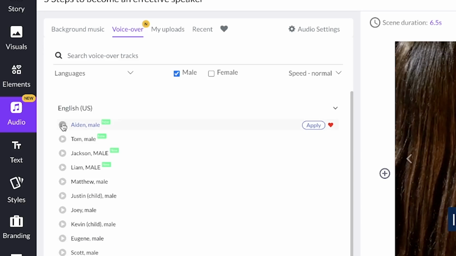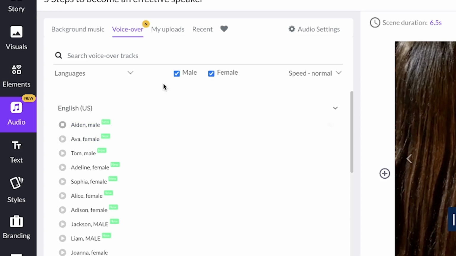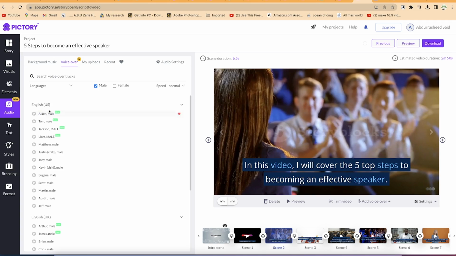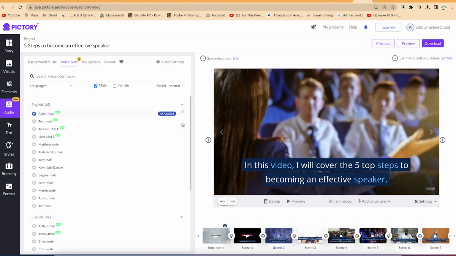Okay, so let's try one and see. This is a male reader. So let's try and preview. Welcome to Pictory. It has been shown that video increases conversion rate by 80%. I think this is okay, but it is a bit robotic. Let's try this one. Welcome to Pictory. It has been shown that video increases conversion rate by 80%. So I think this is also good. But let's try female, maybe one female. Welcome to Pictory. It has been shown that video increases conversion rate by 80%. So let's say we select this first one and apply it.